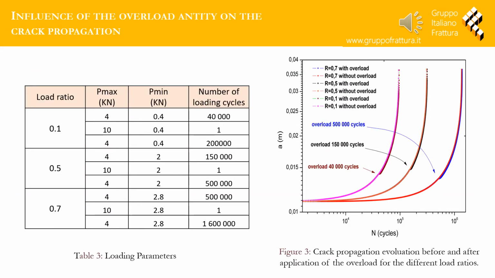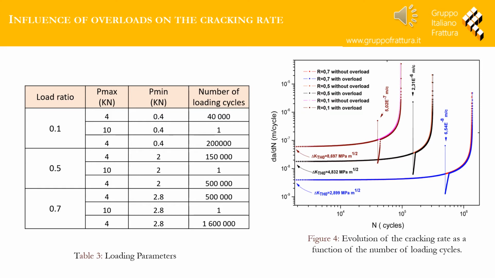After the application of the overload, the slope of the crack propagation curve decreased during a number of delay cycles. This change of slope is affected by the creation of a plastic zone. It is noted that for different load ratios, the cracking rate is affected by the application of the overload, and the cracking speed after applying the overload goes mainly through 4 steps.